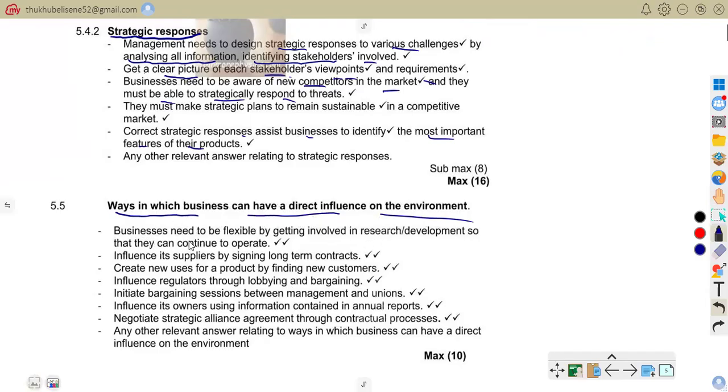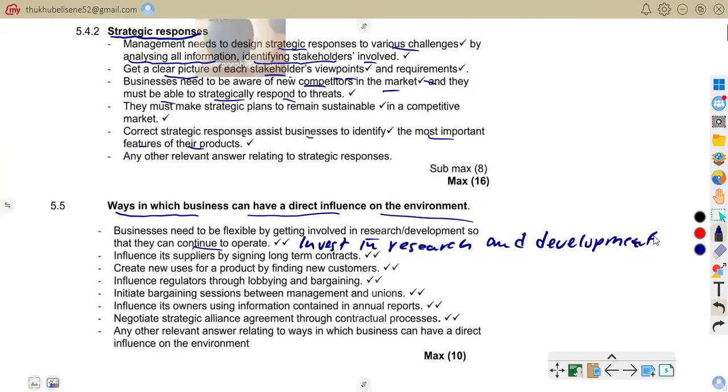As it says, business need to be flexible by getting involved in research and development so that they can continue to operate. So business have to invest in research and development. That's what this statement means.